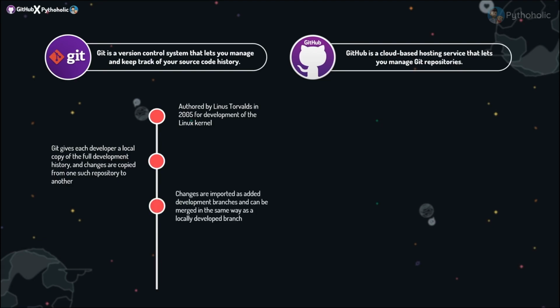The changes on Git are imported, and you can create branches and commit your code, and later on you can merge the branch that you created onto the main branch. The same way you can do it on your local repositories as well. So this is just a reflection of what you're doing on the remote server and what you're doing on the local server as well.